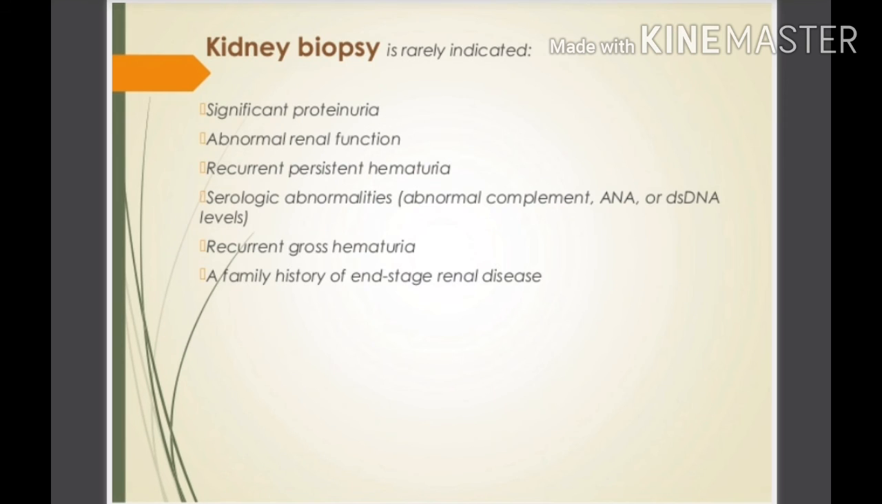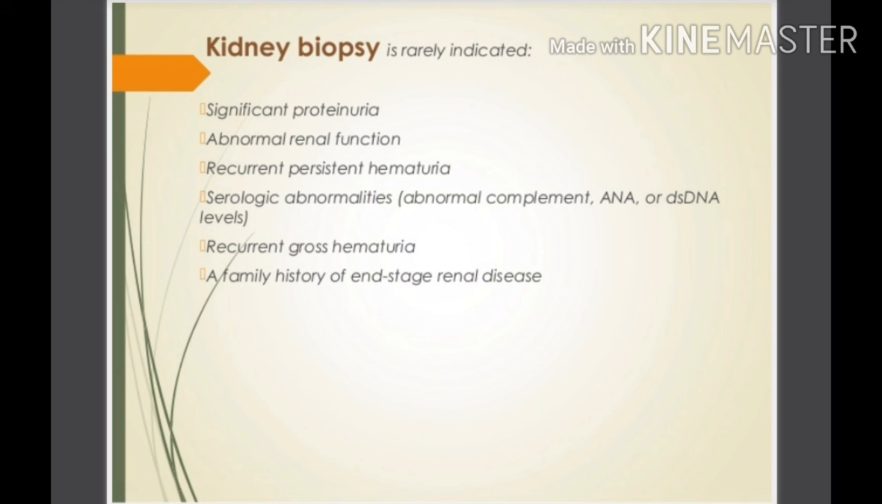Now kidney biopsy is also done, but it is rarely indicated. It is indicated in significant proteinuria, abnormal renal function, recurrent persistent hematuria, serologic abnormalities, recurrent gross hematuria, and family history of end stage renal disease. In these cases only kidney biopsy is done for the patient of hematuria.